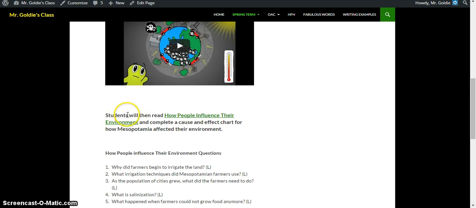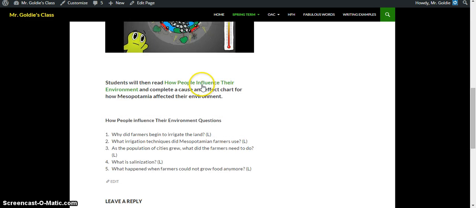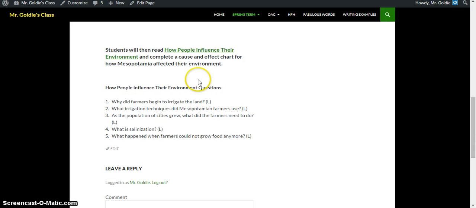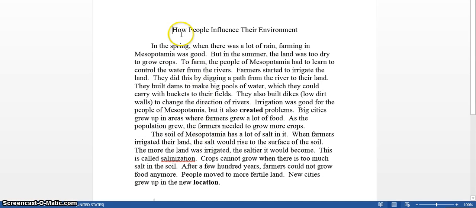So, next I want you to read how people influence their environment and complete the cause and effect chart for how Mesopotamia affected their environment, or Mesopotamians. Here are your questions. The reading is here. Let's go. How people influence their environment.